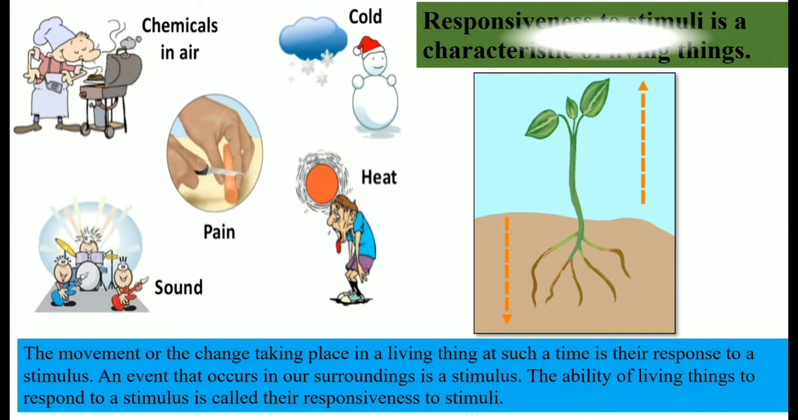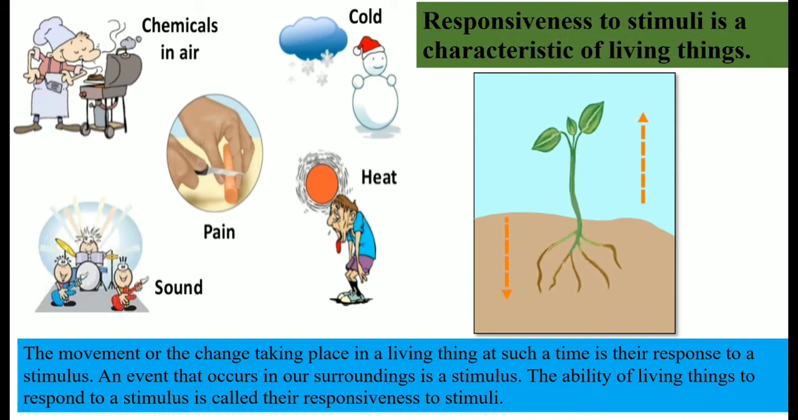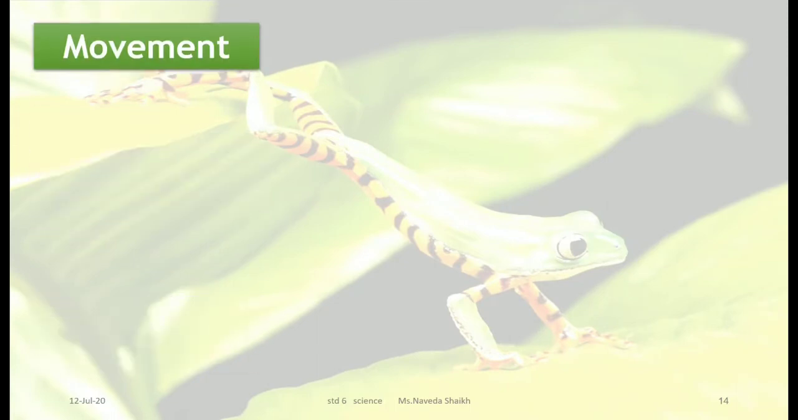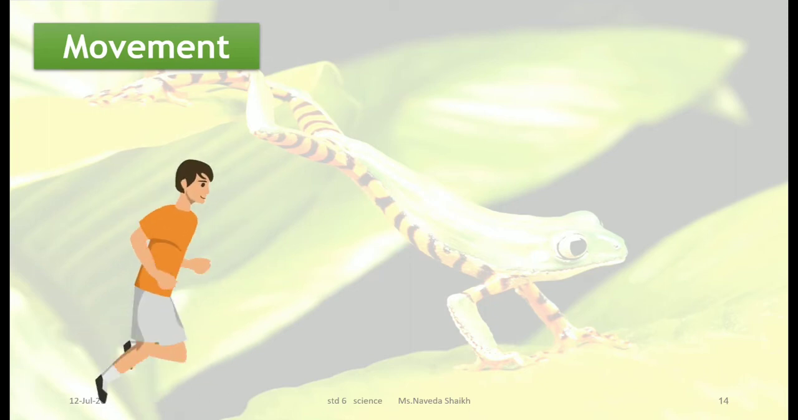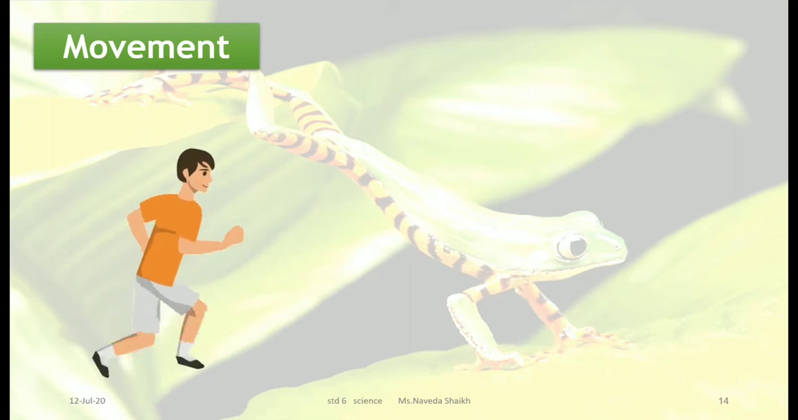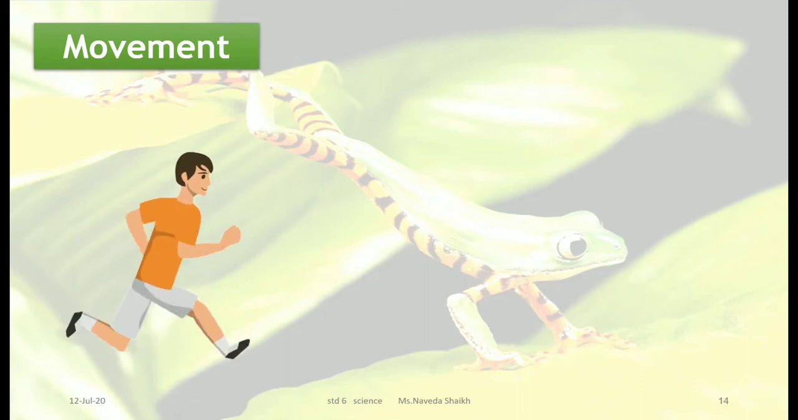So responsiveness to stimuli is a characteristic of living things. All living things do that, whether animals, plants or human beings. The next and important characteristic is movement. Now apart from humans, as I told you in the previous picture, plants move. We all know that we can run, we can walk, we can sit, we can move around. So we show movement.